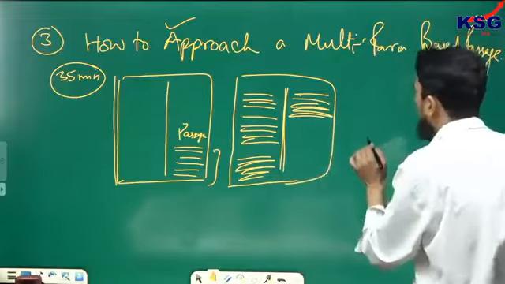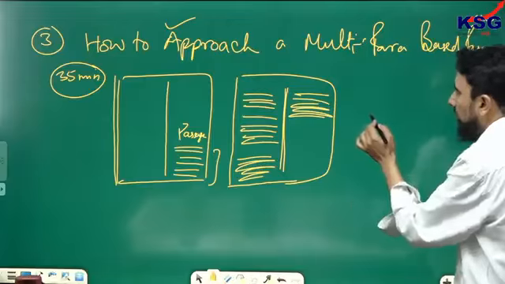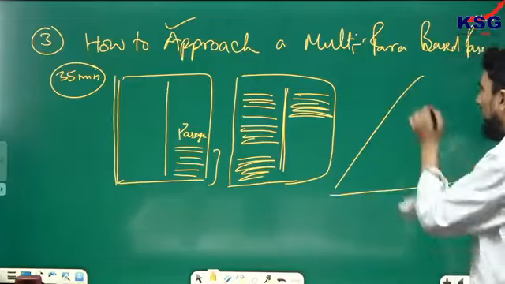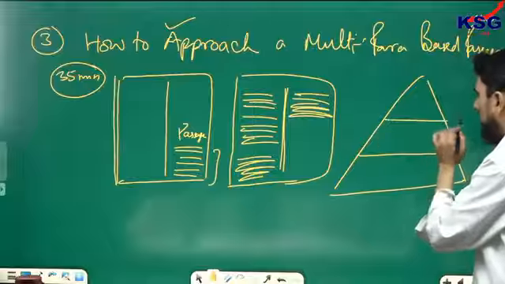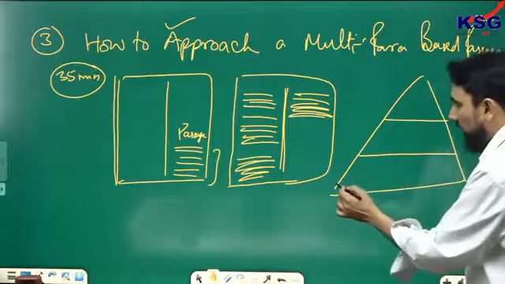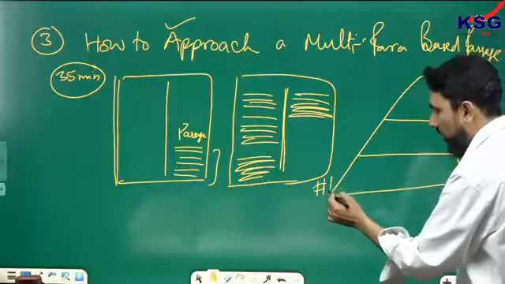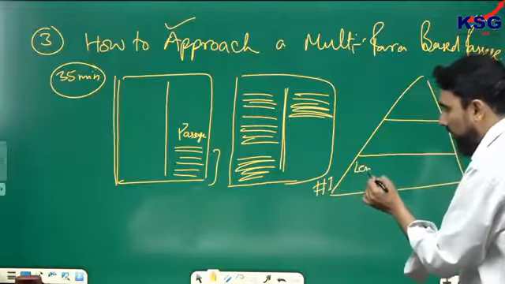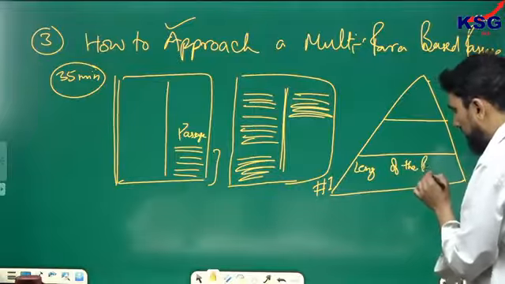So the number one thing I would suggest is that always be careful in terms of the step I am telling you. So look at this triangle. It is your cone of attention. So a kind of drill down exercise. The very first step you need to take care of is that always look at the length of the passage before you start reading the passage.